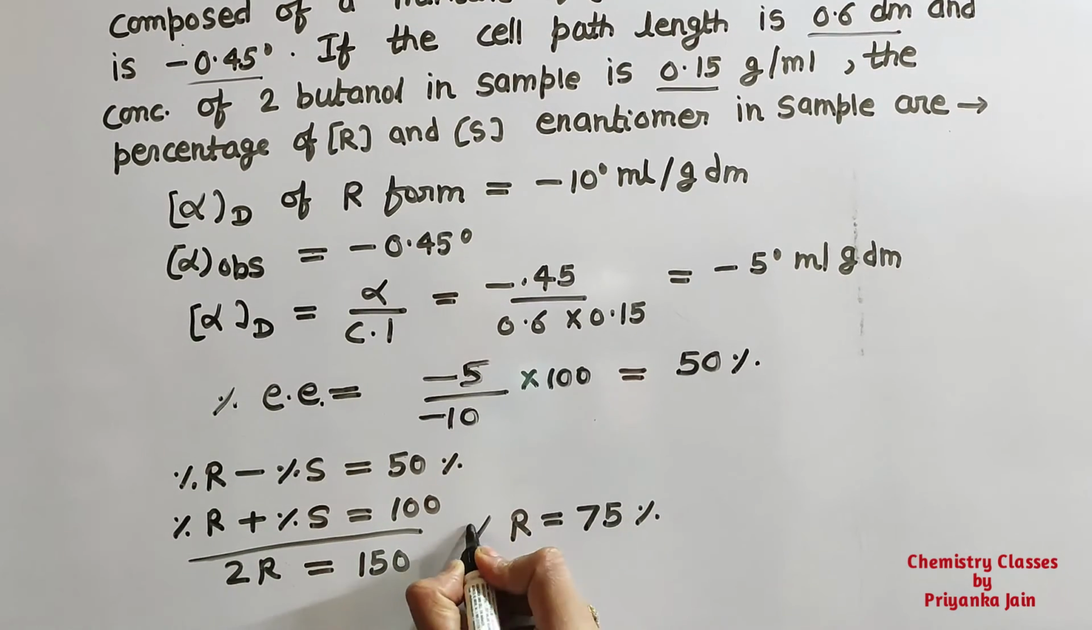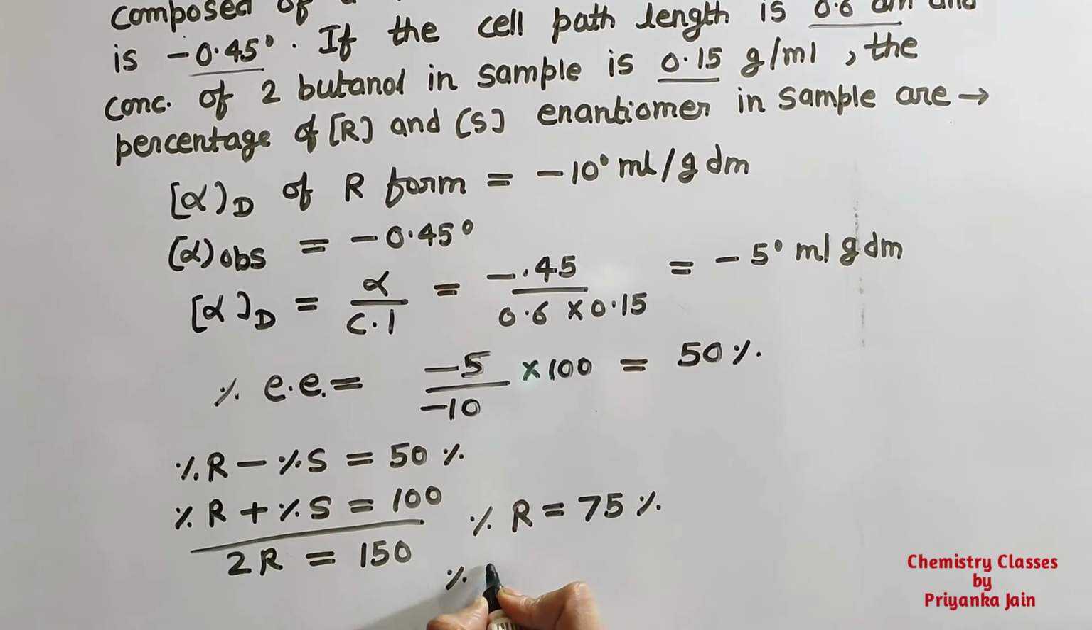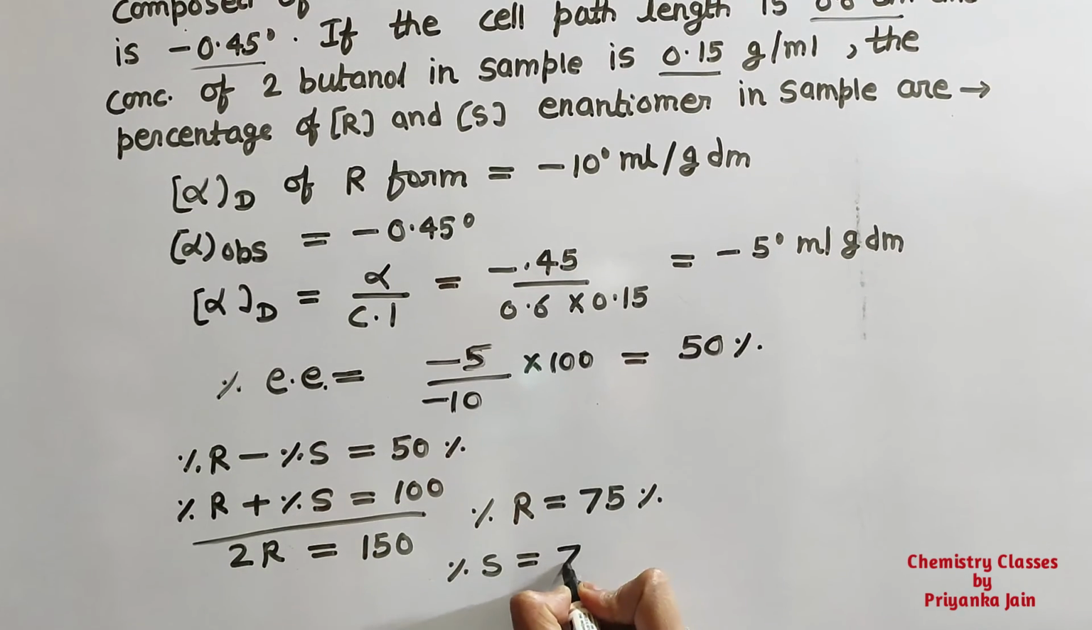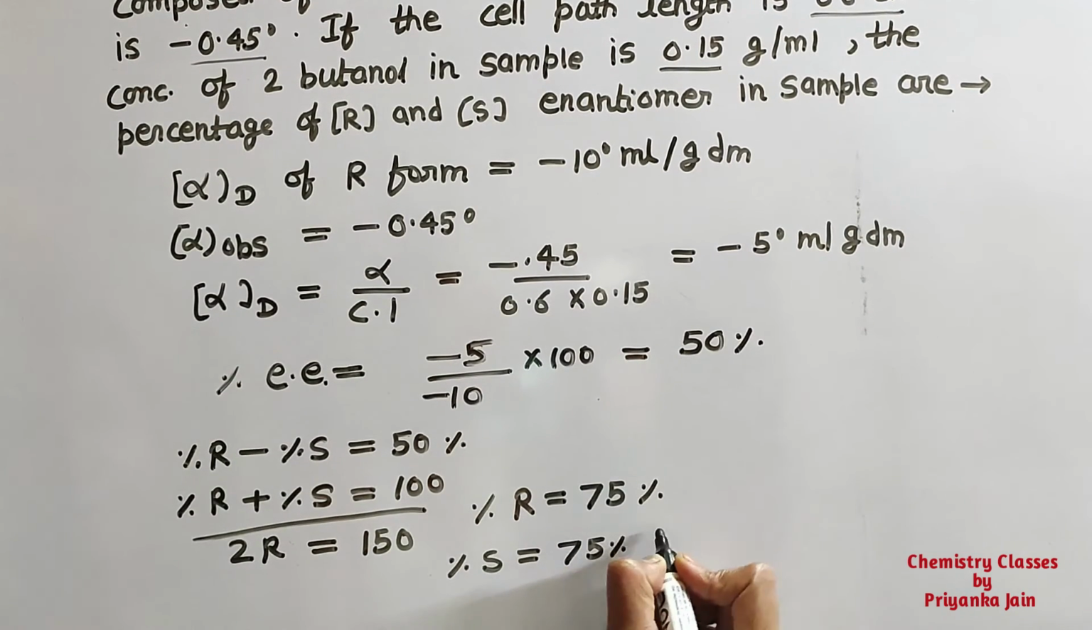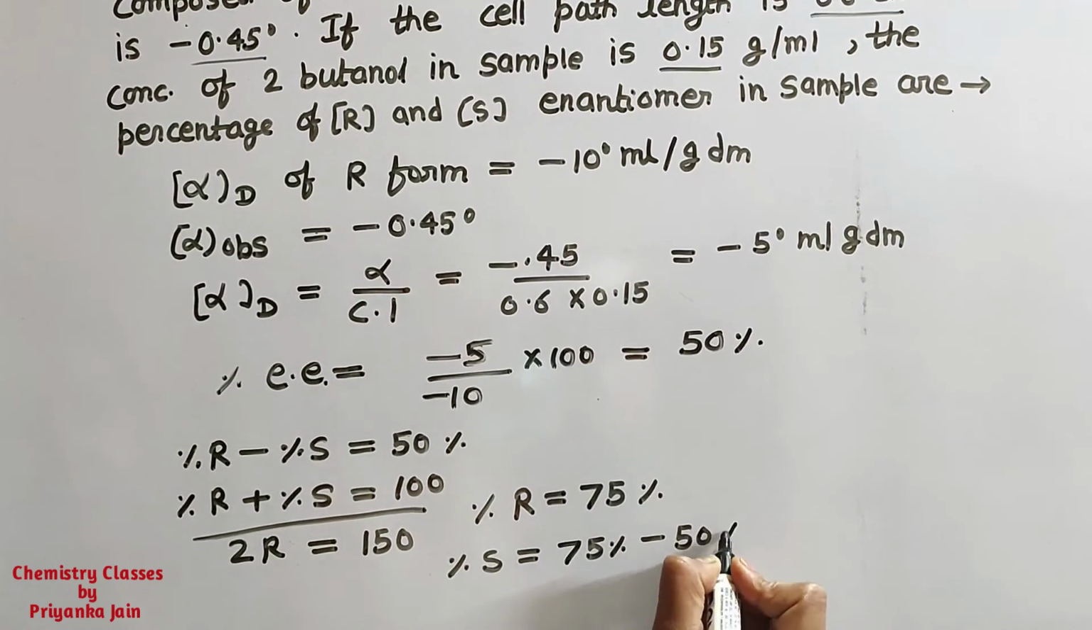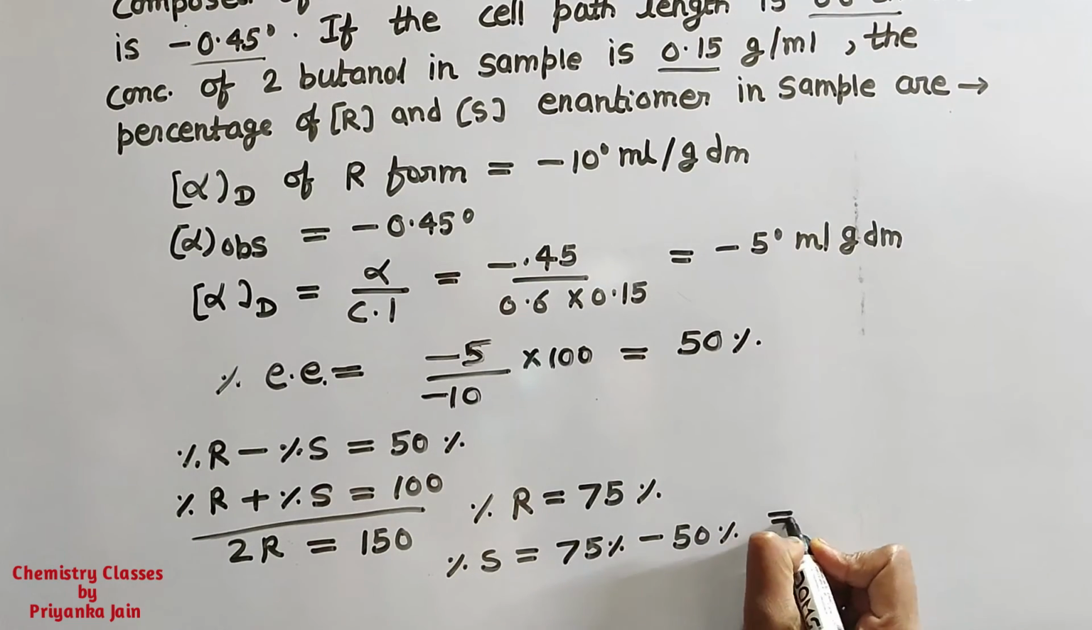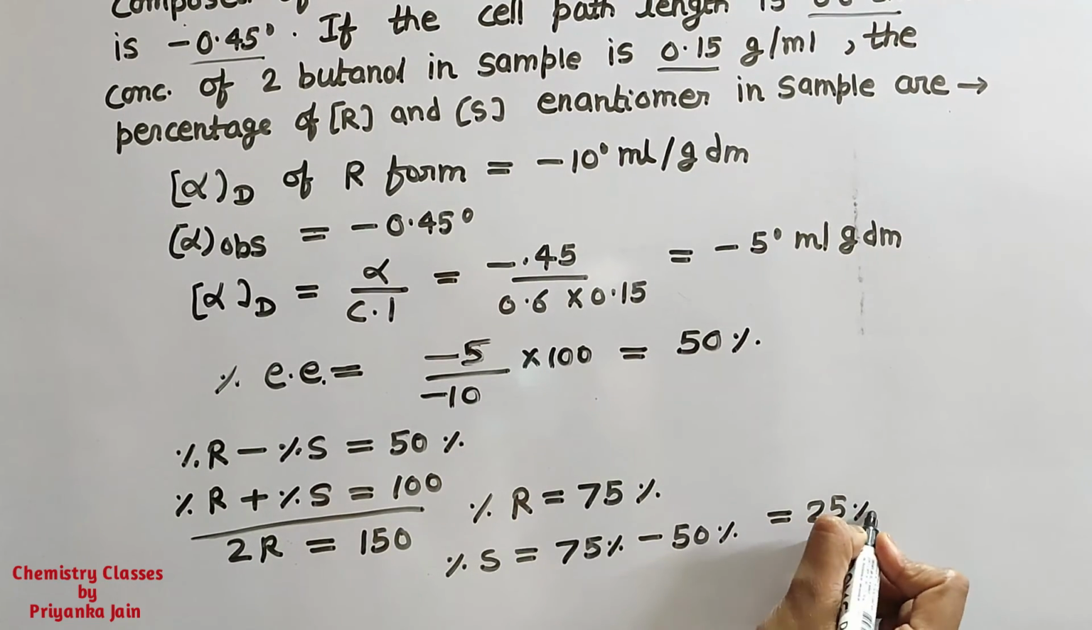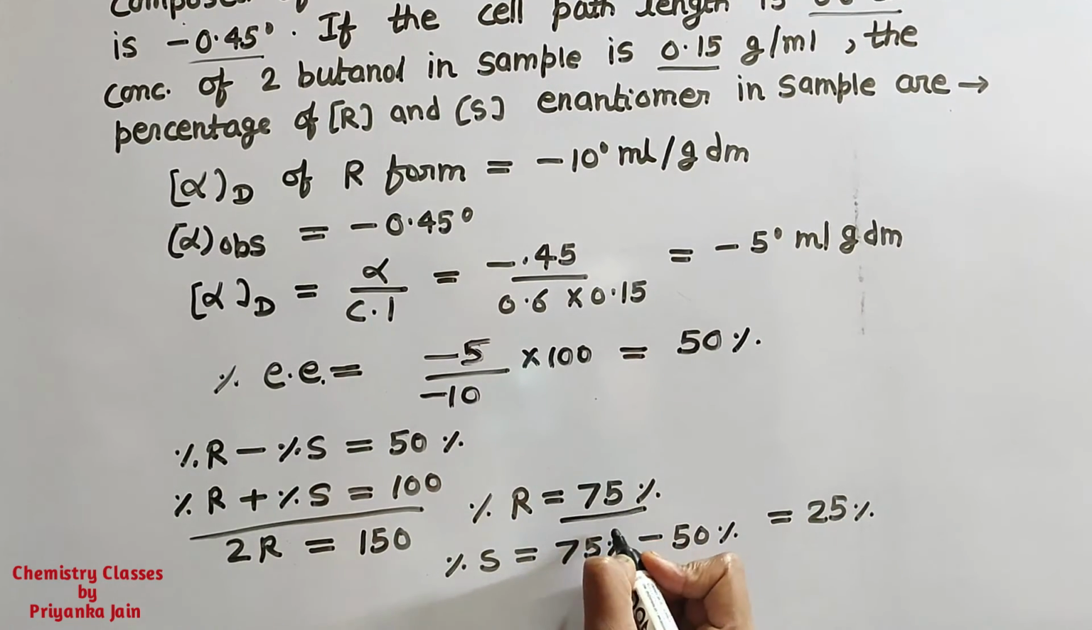So now the percentage of S form we can find out will be equal to 100% minus 75%. This will be equal to 25%. So our answer is R form is 75% and S form is 25%.